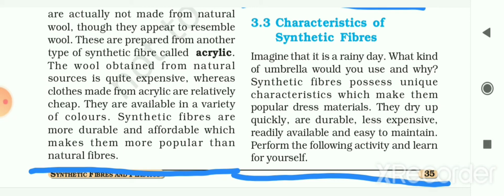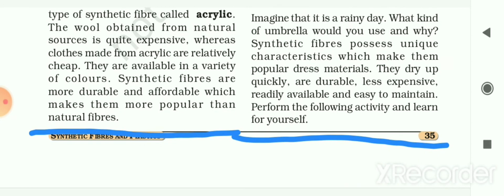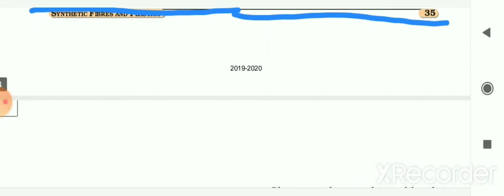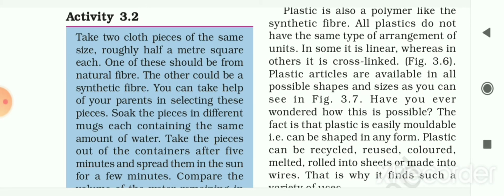They can dry up quickly, in a short time, and they are durable. That means they last for a long duration of time, and they are less expensive or cheaper. They are readily available, and it is very easy to maintain this kind of fabric. So perform the following activity and learn for yourself. Let me now see one activity.